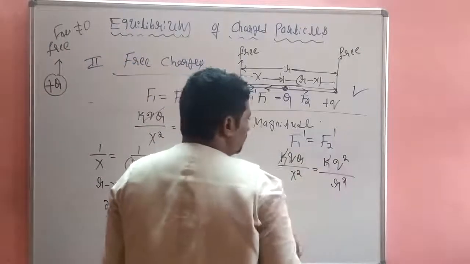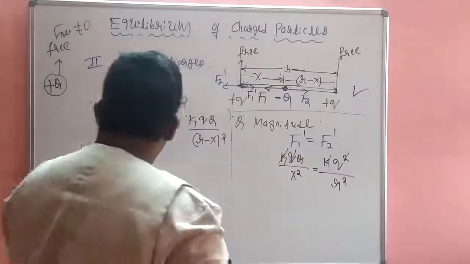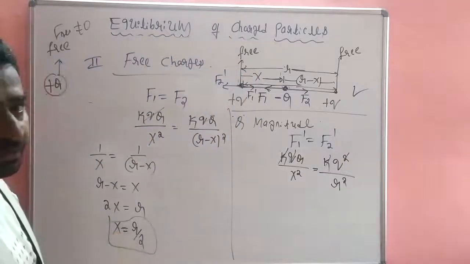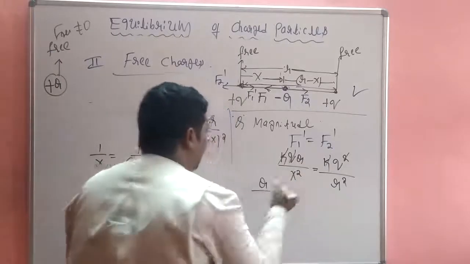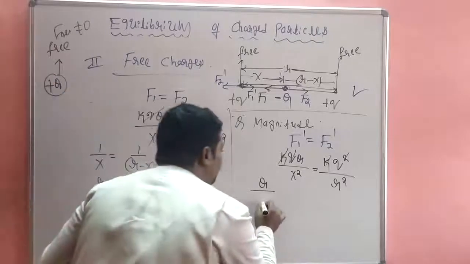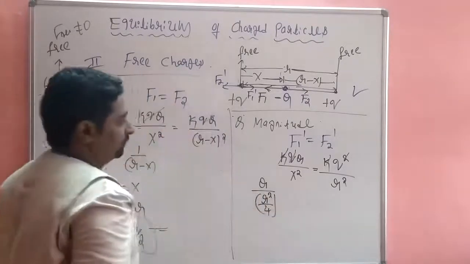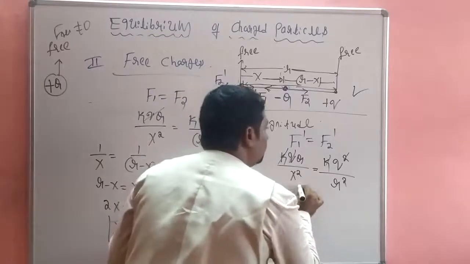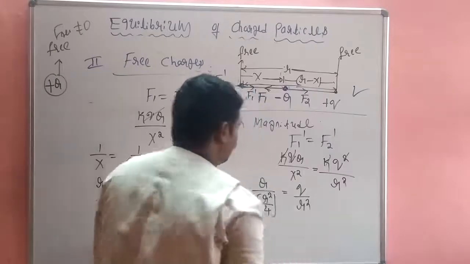K cancelled. Q cancelled. X is equal to r by 2. Correct? That Q divided by x, the value is r by 2. R by 2 means r square divided by 4. So it is equal to q divided by r square.